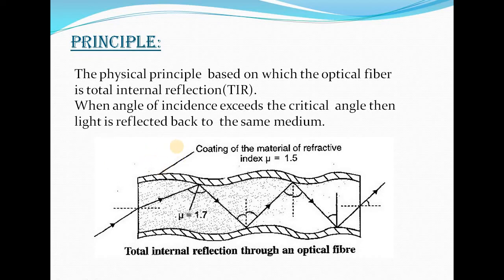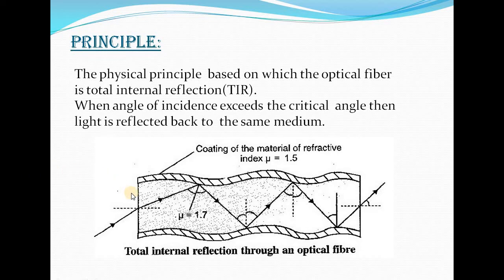When the angle of incidence is just equal to the critical angle, it is called the critical angle. When it is greater than the critical angle, the light gets totally reflected back into the same medium. It means there is no refraction, only reflection, and that phenomenon is called total internal reflection. I will show in the next slide, which is very clear.